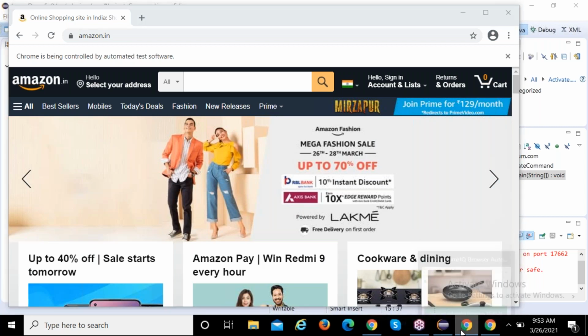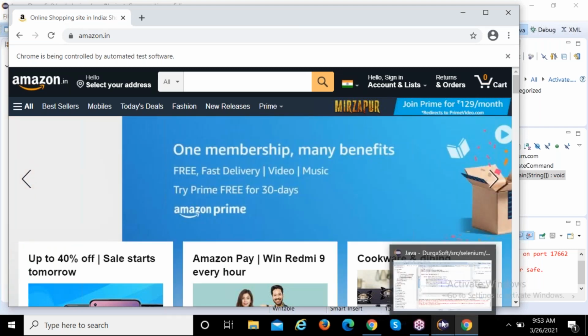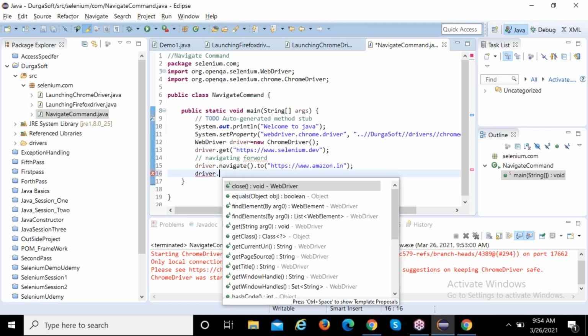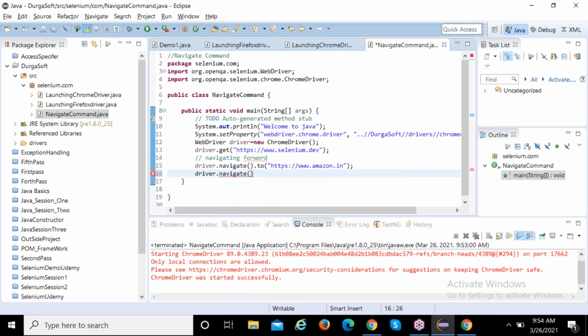Now you are on the Amazon site, right? Again, you want to go back to the Selenium site. What do you need to do? The back button is enabled, you will see it at the top. Now you can write driver dot navigate dot back. You are on the Amazon site and you want to go back to your original Selenium site. In that case, we can use navigate dot back. Control S, run it.